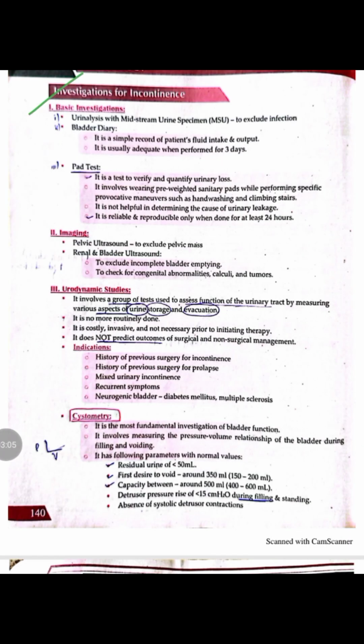Next is the investigation that we do for the urinary incontinence. First include the baseline investigation. So initially we do the urine routine examination, by obtaining the midstream urine sample. Similarly, we also do the bladder diary. So the bladder diary is done to maintain the patient's input and output record of the fluid, and it is usually adequate when it is done for 3 days.